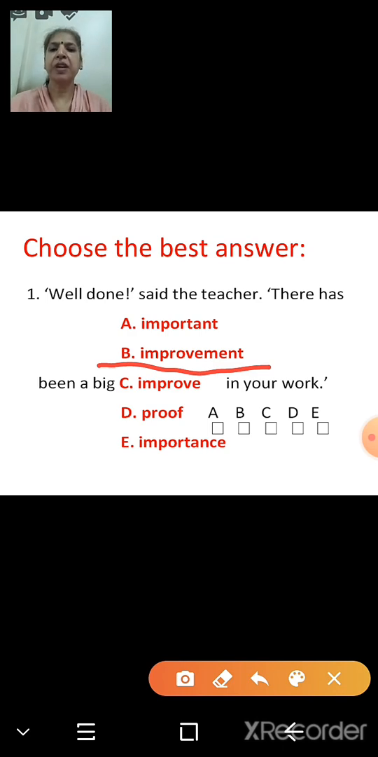So which option are we going to take? B1. The option is B1. So the answer is: Well done, said the teacher. There has been a big improvement in your work. Answer: improvement. So with improvement, the sentence is becoming meaningful.